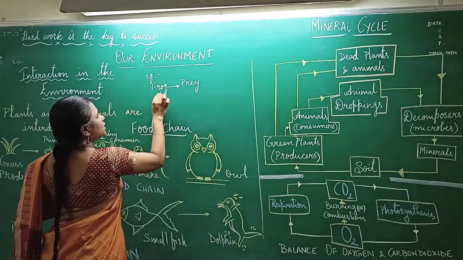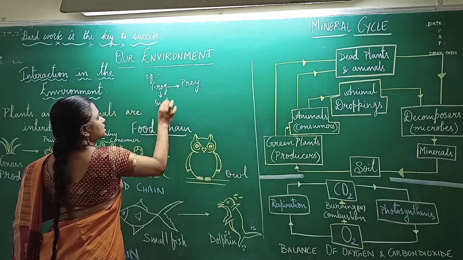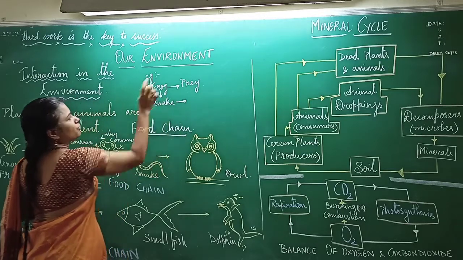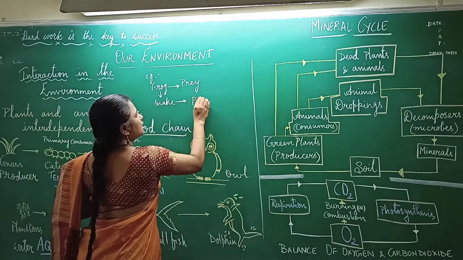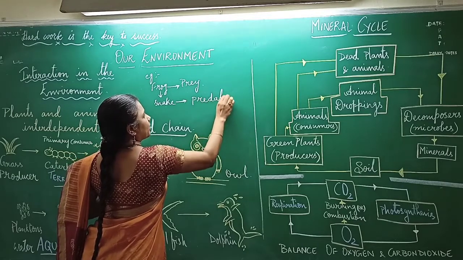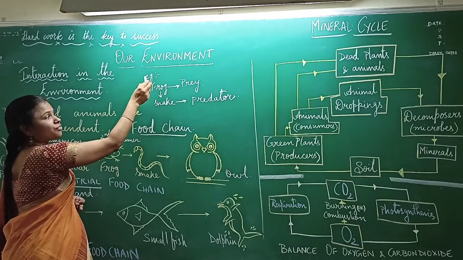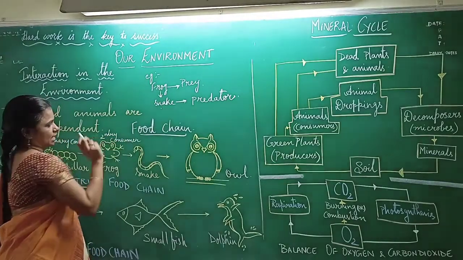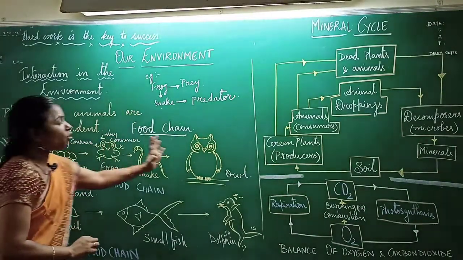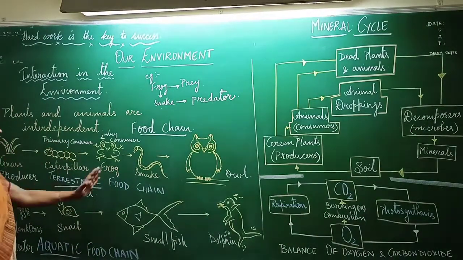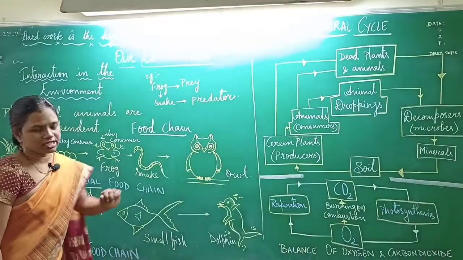And the snake eats the frog. So this is called as the predator. So here the energy is transferred from the frog to the snake. So in this way, the food chain also involves the transfer of energy in different organisms.